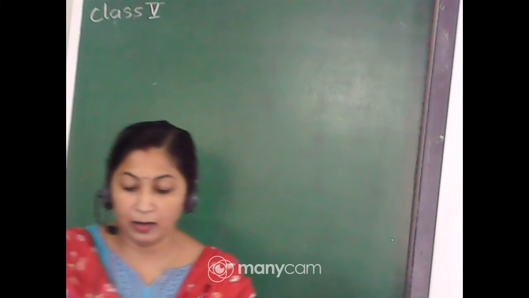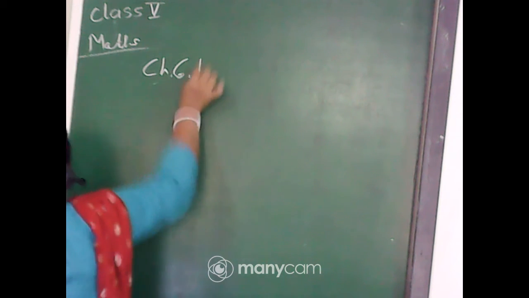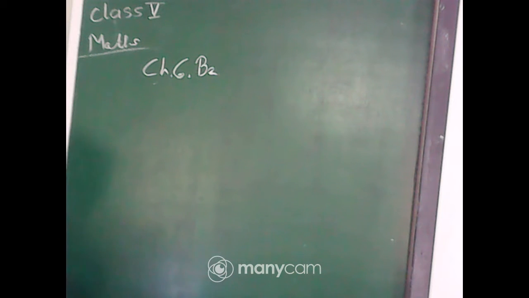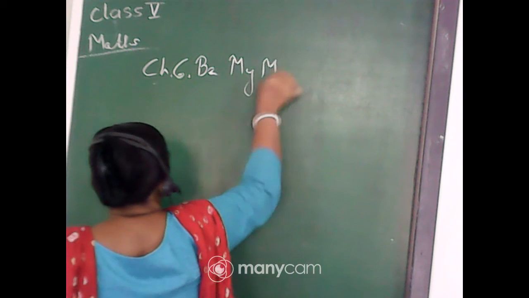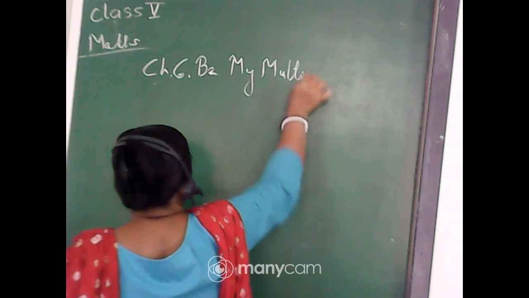Okay, we will start from chapter number 6, Be My Multiple, I'll Be Your Factor. This is the chapter related to factors and multiples, isn't it?